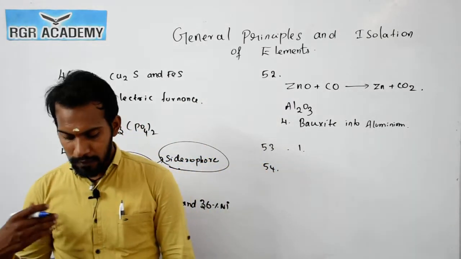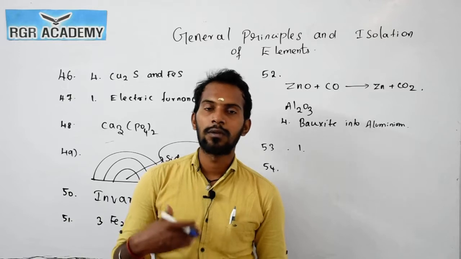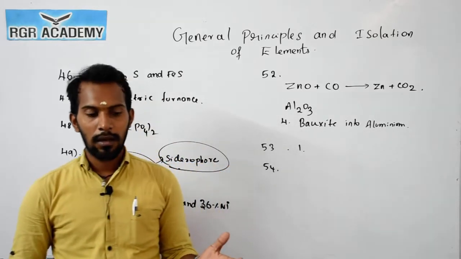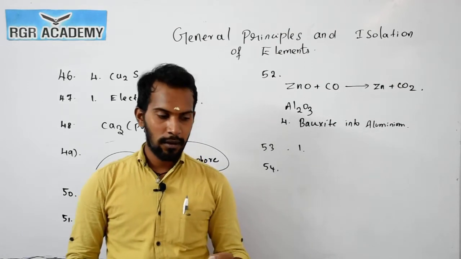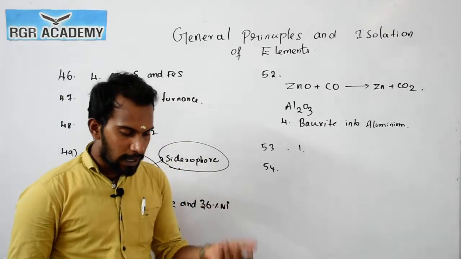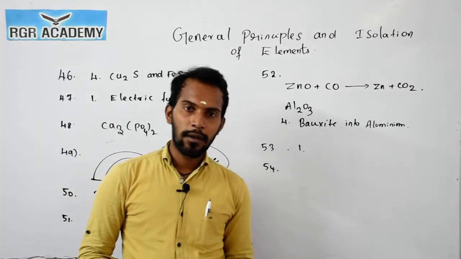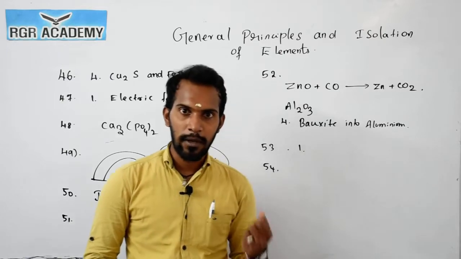So first, what is the electrolysis method, and what is roasting? Roasting means converting sulfide ores into oxides. The electrolysis method is used in the last process only, right.